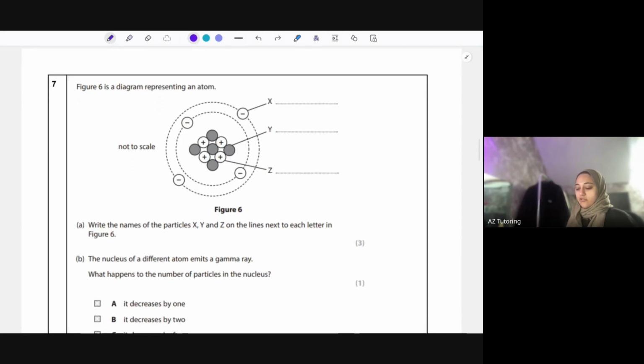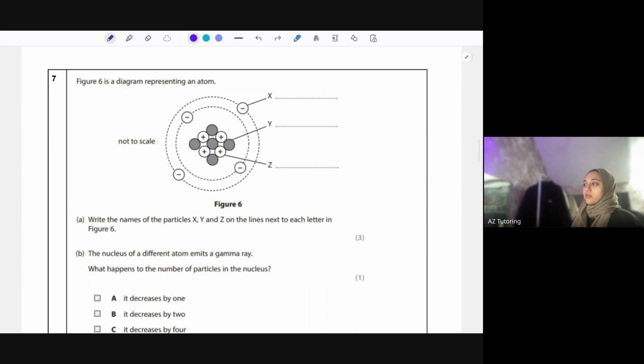Okay, so figure 6 shows a diagram representing an atom. Again, this is chemistry yet again. It says write down the names of particles X, Y, and Z. So we've got the nucleus here, and the nucleus contains the protons and the neutrons. We know the protons are positive, so that's the protons. We know the neutrons are neutral, so that's the neutrons there in the middle. And then finally, in the shells, we've got the negative electrons moving around. So that's the electrons. I probably shouldn't have put an S on because they're only pointing to 1. I'll just take the S off.